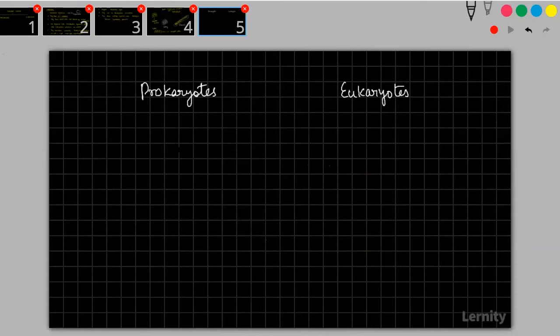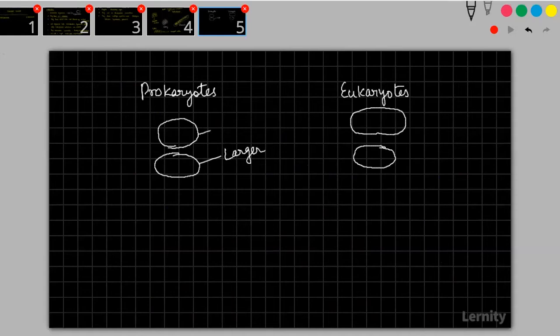In prokaryotes, the ribosome is made up of 2 units. Similarly, in eukaryotes, also the ribosome is made up of 2 units. One unit is called the larger subunit, and the other one is called the smaller subunit.